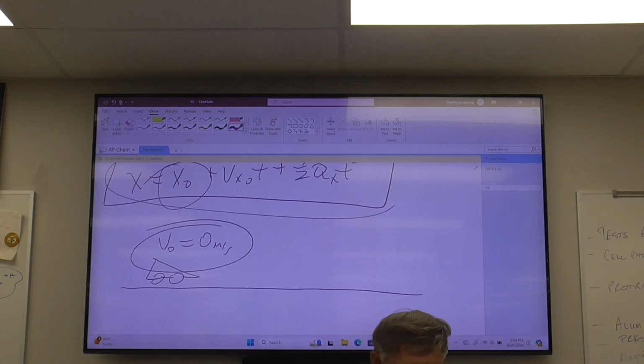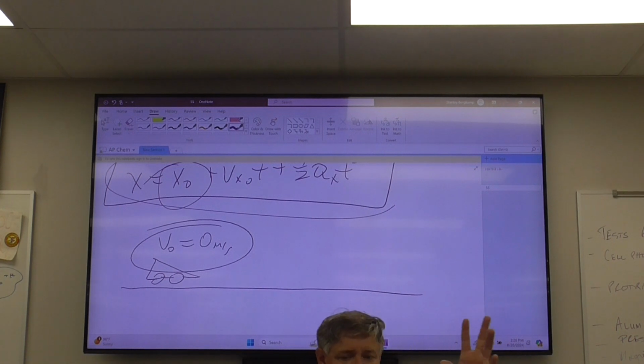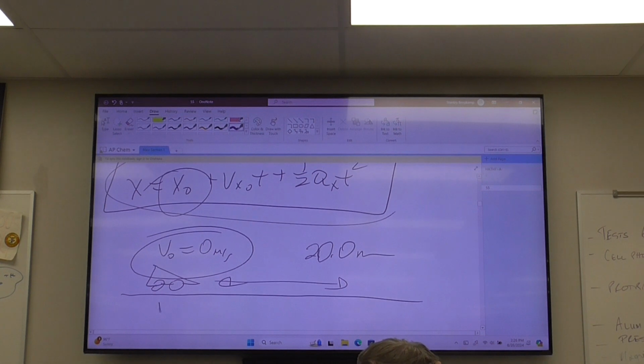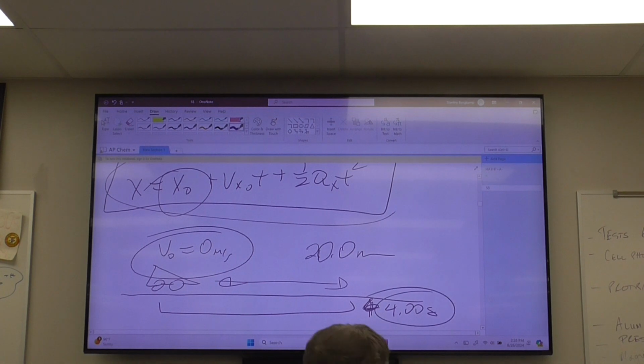So don't make it complicated. If I want anything other than 0, I have to specify what that is. So the car is going to travel for 20 meters, and then we're going to time it, and we're going to say that took 4 seconds. I'm going to pick 4 because the math is going to work out a little bit easier.